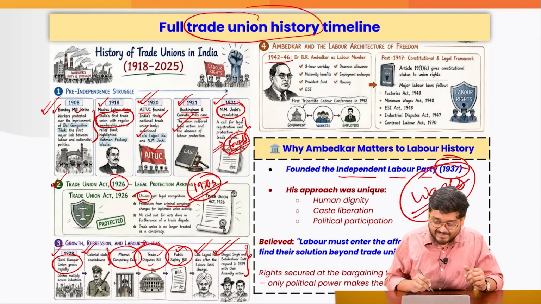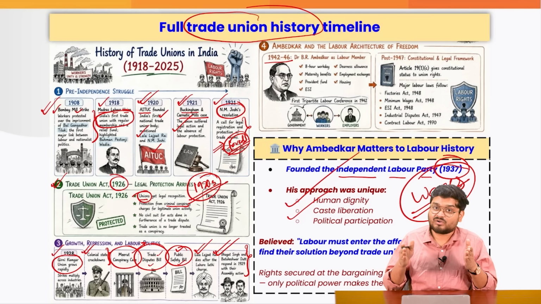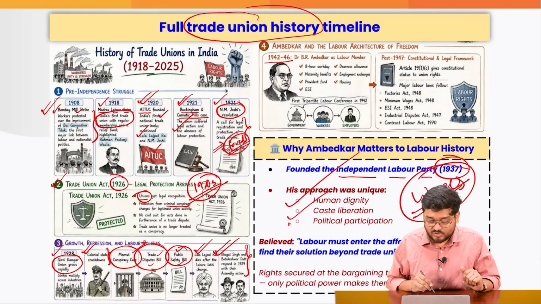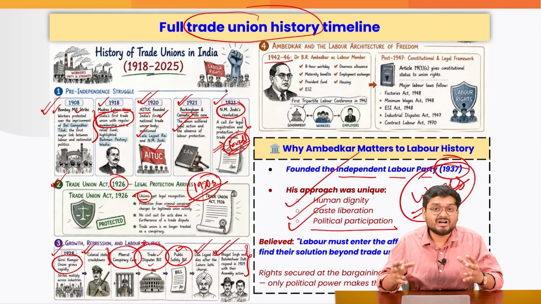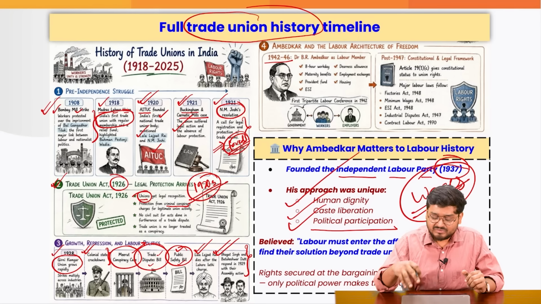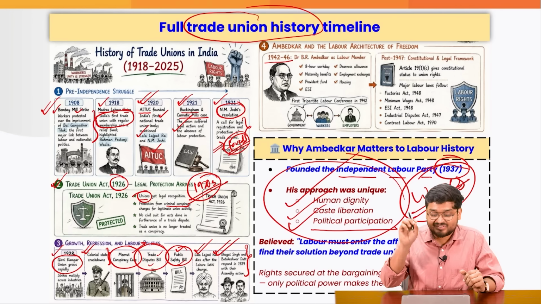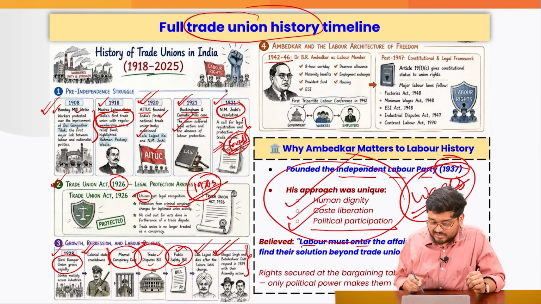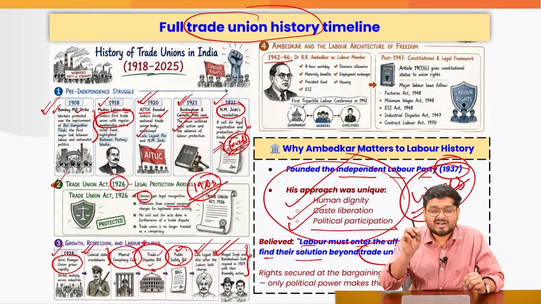We are talking about dignity. We are talking about liberation from the caste system, which was also prevalent at factories back then. Also political participation of the working class. He believed that labor must enter the affairs of politics and find a solution beyond simple trade unionism.